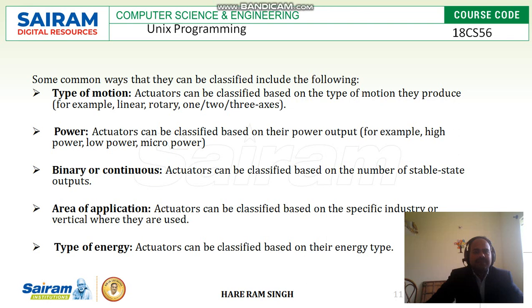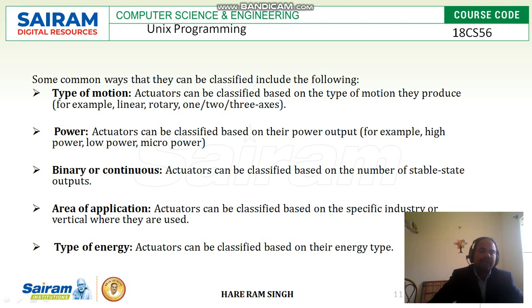Now we will be studying the types of actuators. Actuators are classified in different ways. The first one is type of motion. Actuators can be classified based on the type of motion they produce. For example, if an actuator produces linear motion, it is called a linear actuator. Similarly, rotary actuator, and one, two, or three axis actuators.